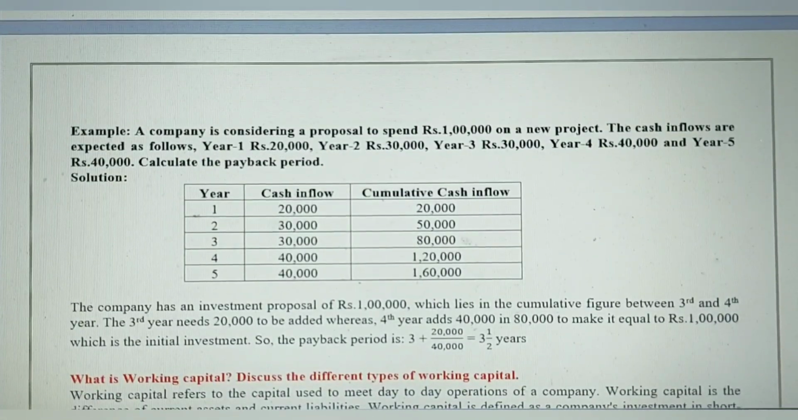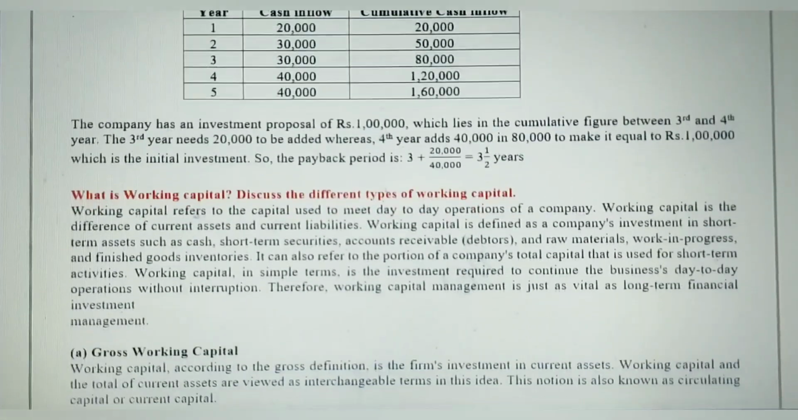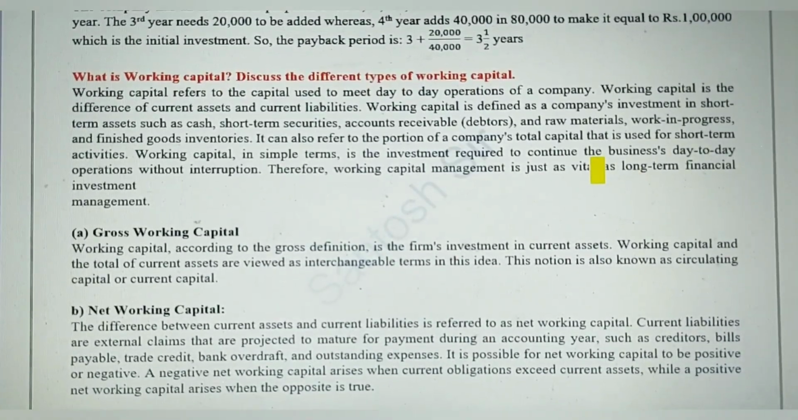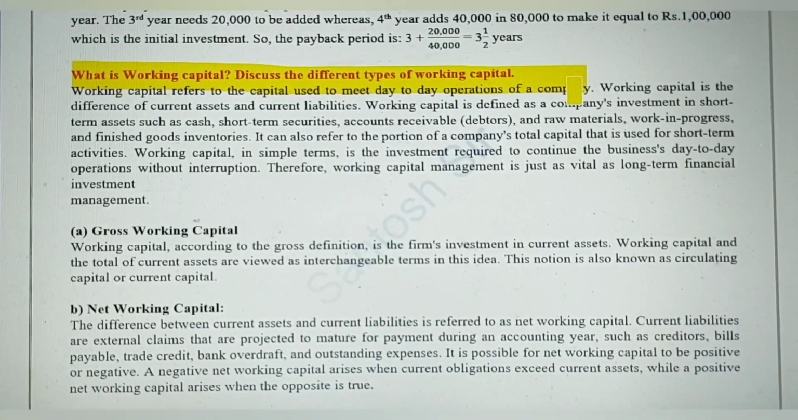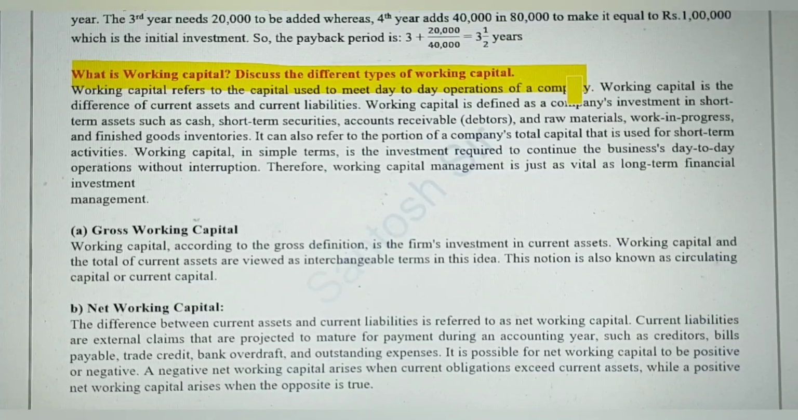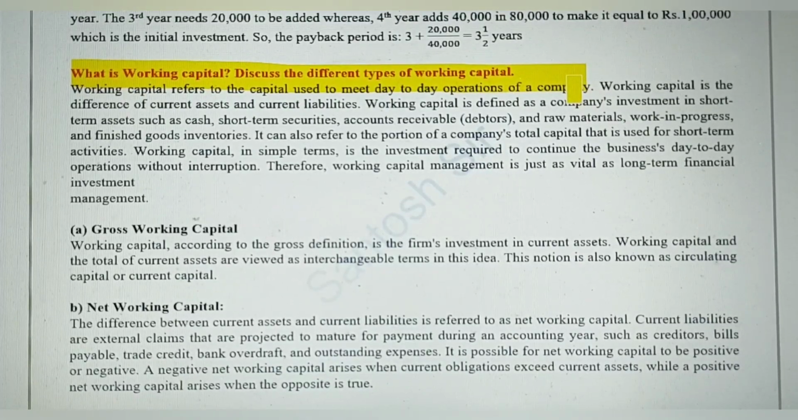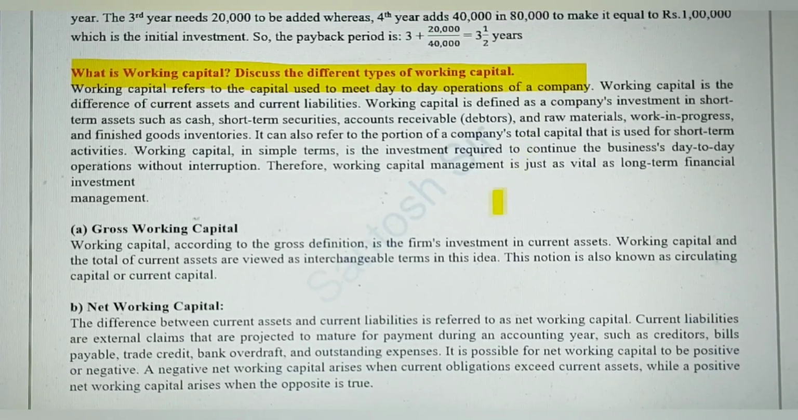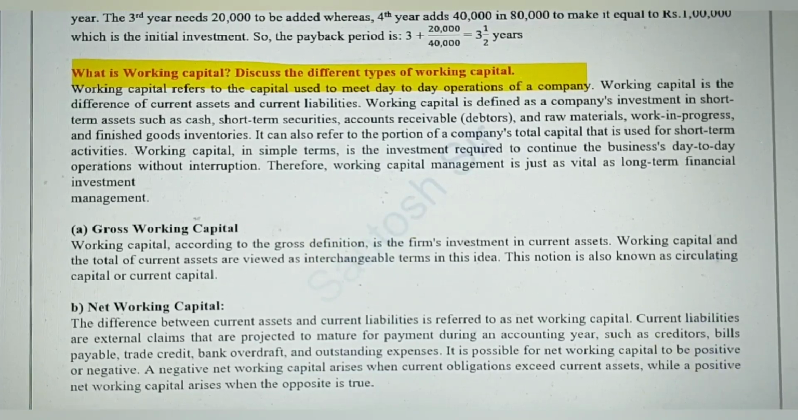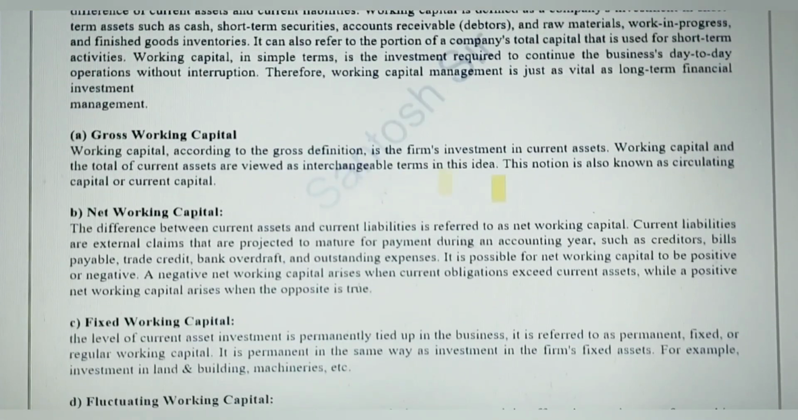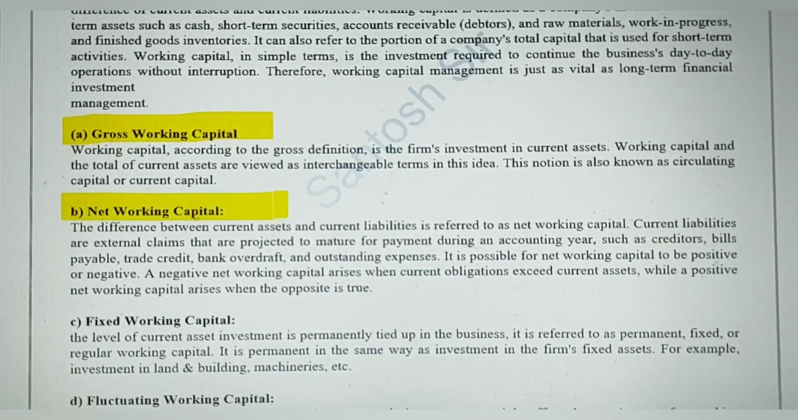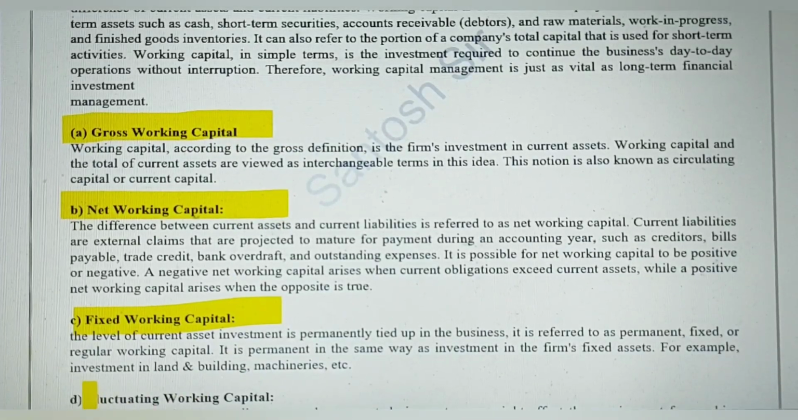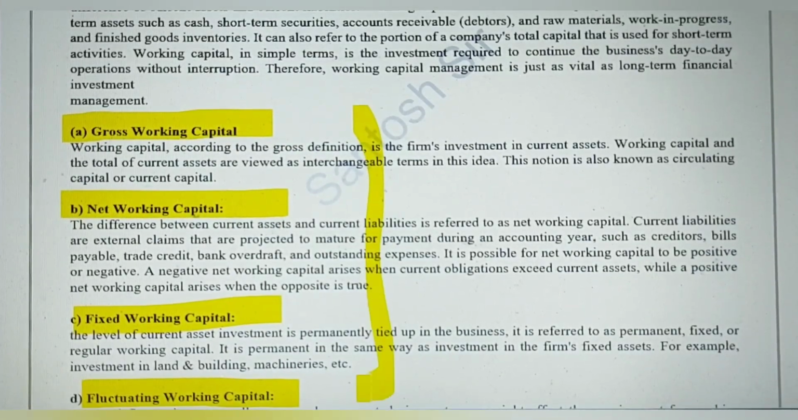Okay, so the next question. The next question is on working capital and discuss the different types of working capital. So, as we know, the capital or the money fund that we require for day-to-day management of a company is called working capital. And these are the different types of working capital that a company should have: gross, net, fixed, and fluctuating. So you can expand all these points along with the examples.